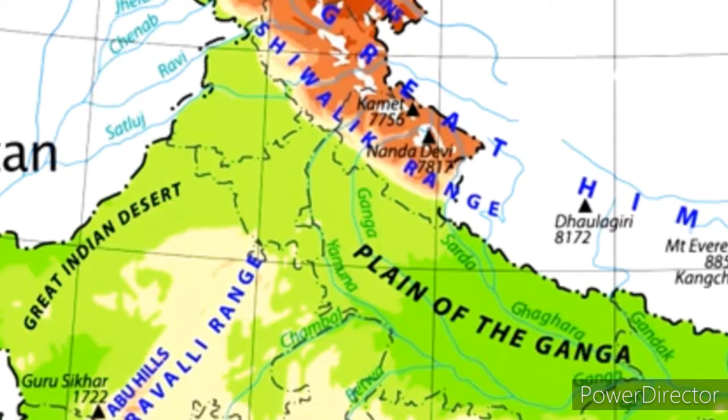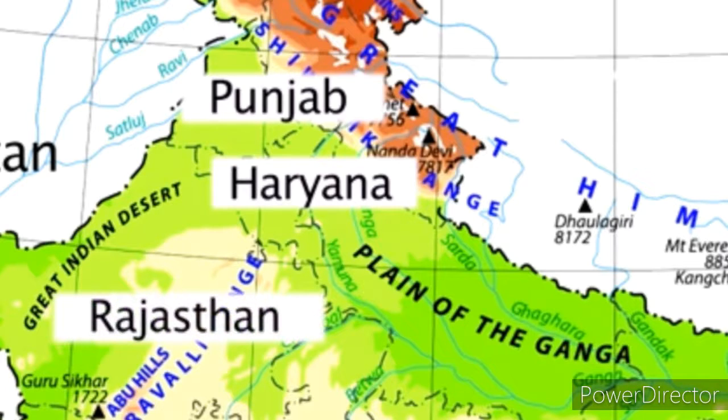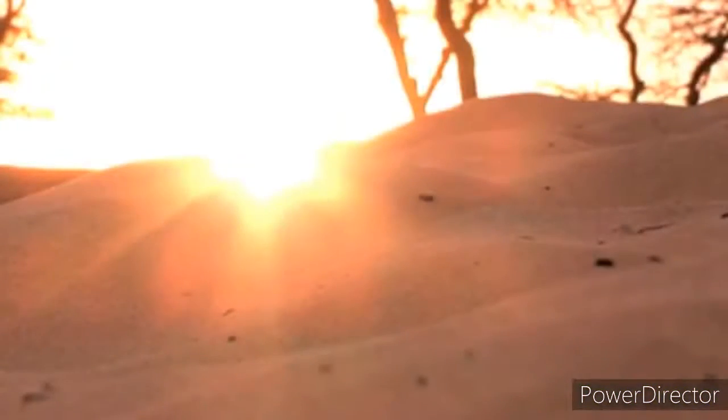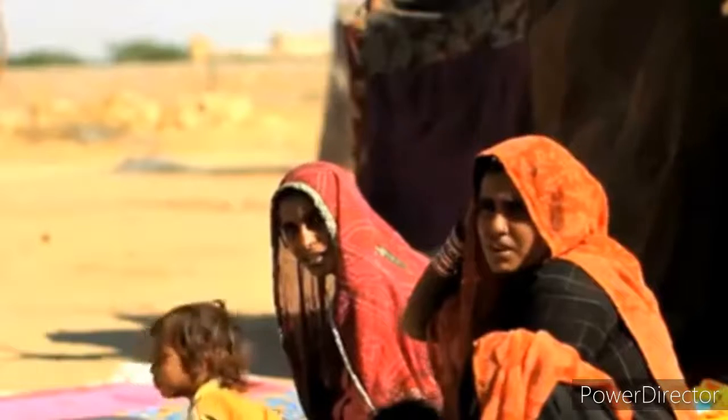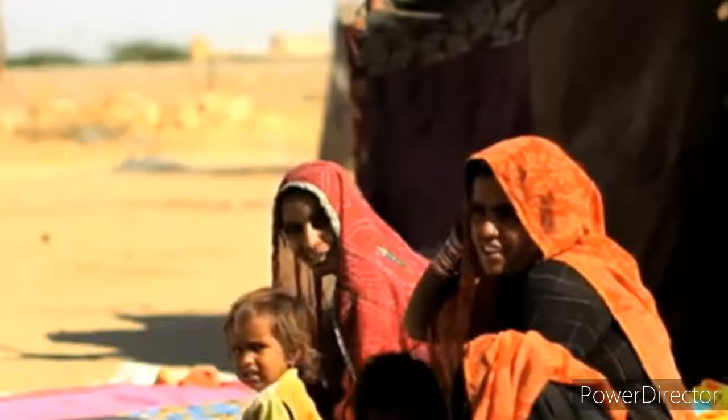So what amount of rainfall will be received by the deserts? In our country, the big desert is the Thar desert, which is located in the state of Rajasthan, and the rainfall ranges from 100 to 150 millimeter per year. The rainfall received by the Thar desert area is 100 to 150 millimeter only.